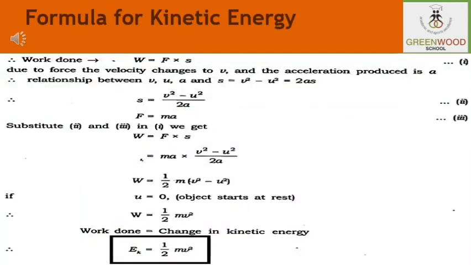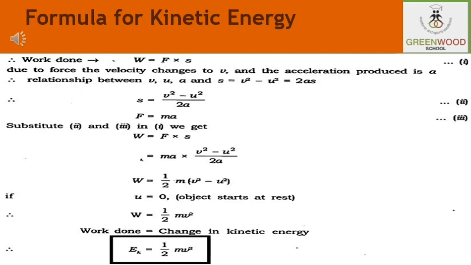Now students, moving on, let us derive, or express, the kinetic energy of an object in the form of an equation. Let us consider an object of mass m moving with a uniform velocity u. Here u is the initial velocity.